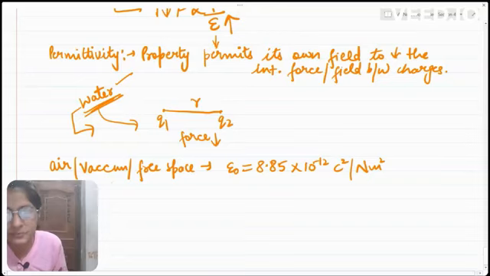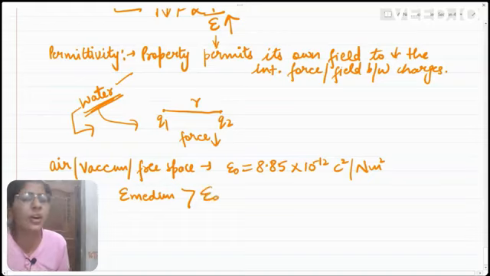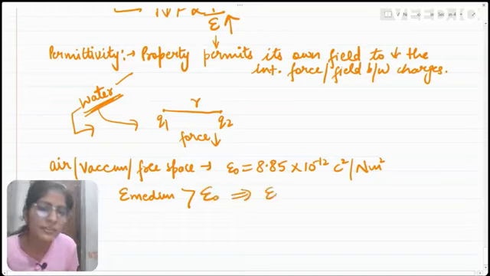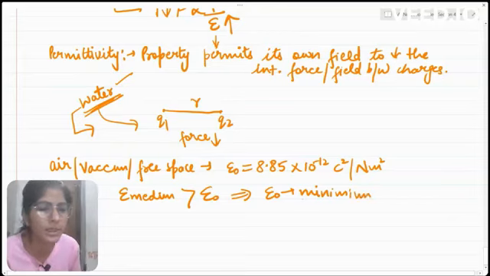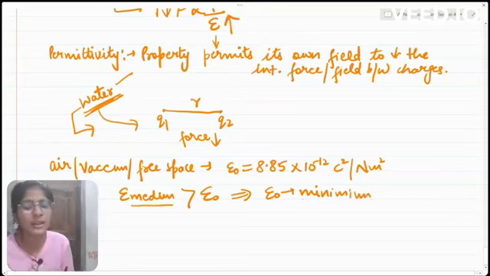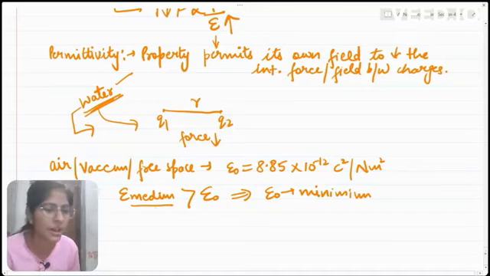The permittivity of every medium is greater than the permittivity of vacuum, which implies that the permittivity of vacuum is minimum. That means for vacuum or free space, the permittivity is minimum, and any medium will have permittivity greater than that of vacuum.